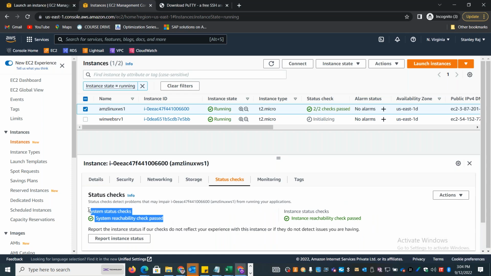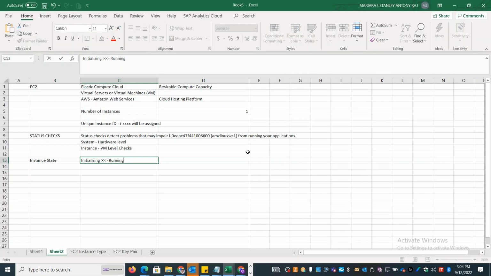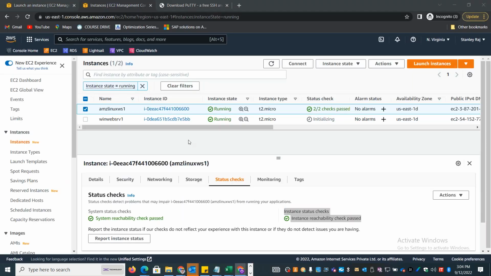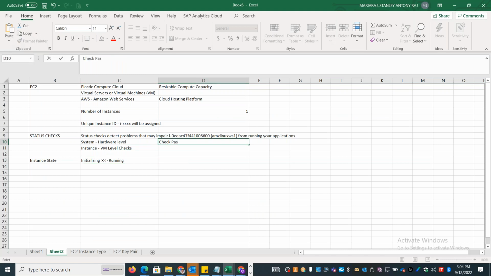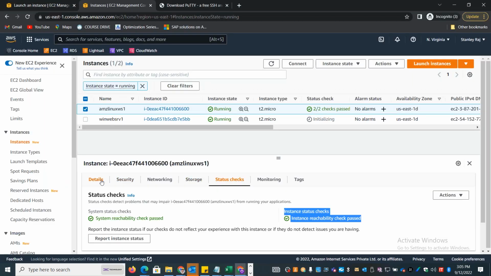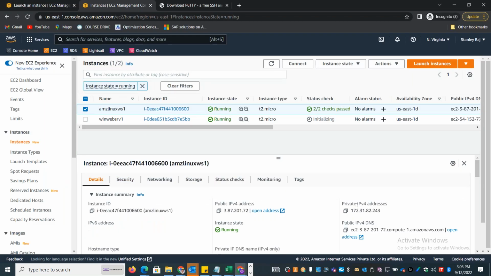Now you can see that both the checks have passed. If there is any issue, you can also go and report it and check it. But now both the status checks are showing passed. Once it is done, you can see that it has got a public IP as well as a private IP.